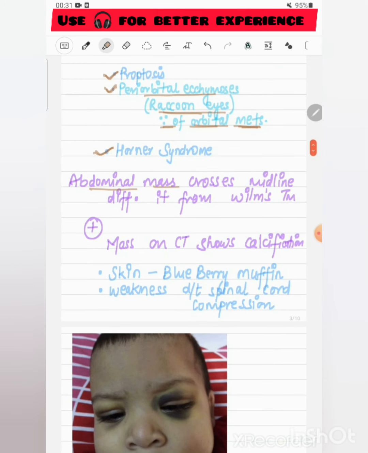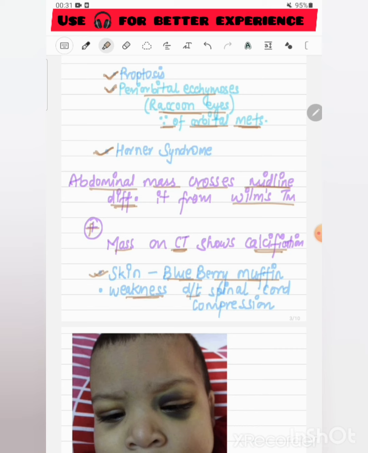The abdominal mass crosses the midline, which differentiates it from Wilms tumor, where the mass is confined to one side. Plus, the mass on CT scan shows calcification. When the neuroblastoma gets entrapped in the skin, it can lead to blueberry muffin-like lesions, which are also seen in TORCH infections, mostly rubella.